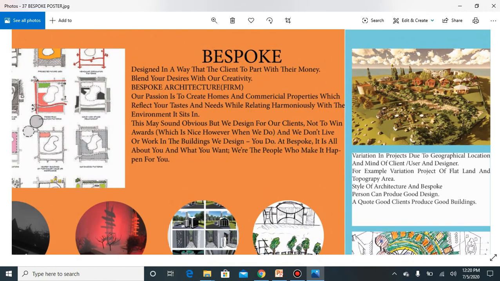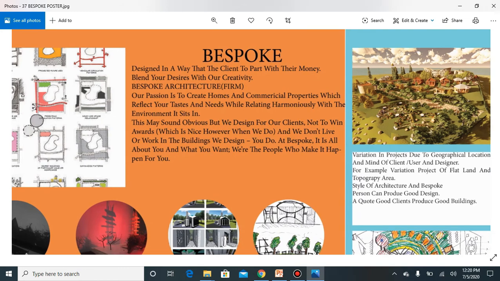First of all, let's explain bespoke architecture: design in a way that the client is happy to part with their money, blending your desires with your creativity. Bespoke Architecture is a firm in New Zealand. Our passion is to create homes and commercial property which reflect your tastes and needs while relating harmoniously with the environment they sit in. This may sound obvious, that we design for our clients, not to win awards, which is nice. However, we do not live in the buildings we design, you do. At Bespoke, it's all about you and what you want. We are the people who can make it happen for you.